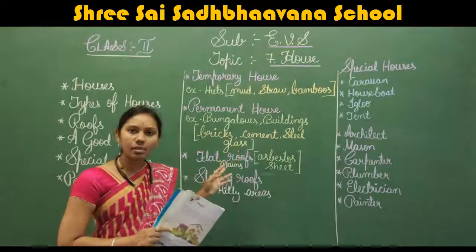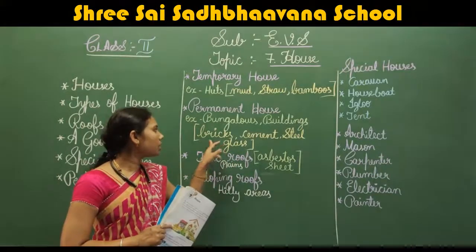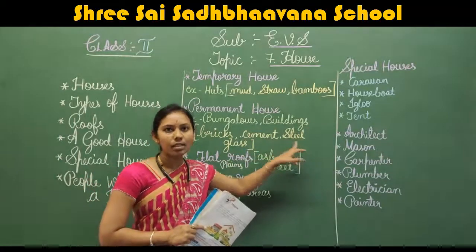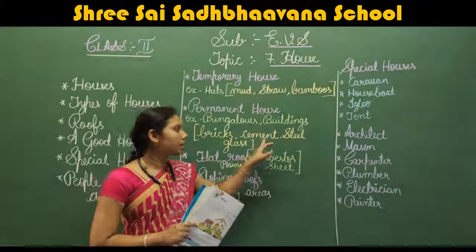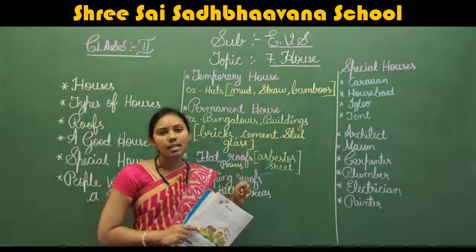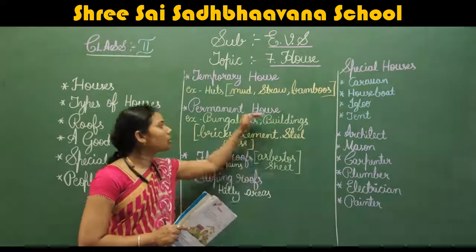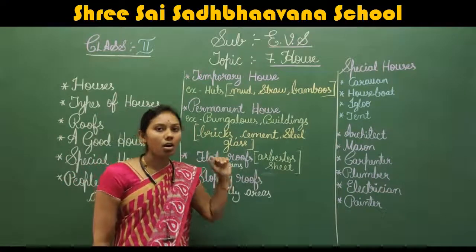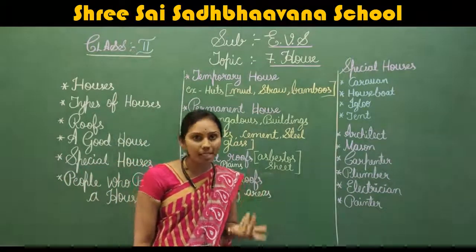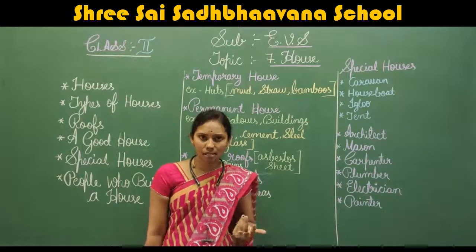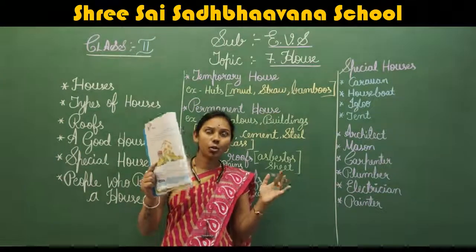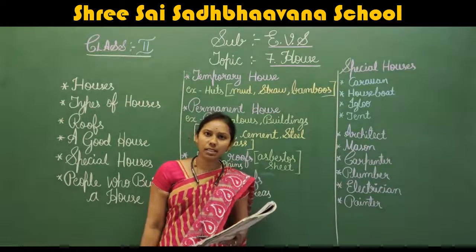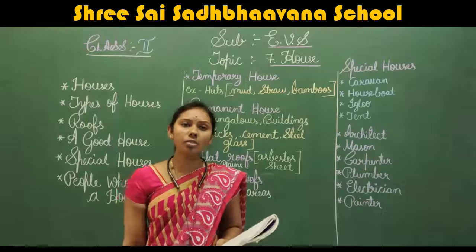So using what it has been constructed? See, using things like bricks, cement, steel, glass. Like this, things we'll use to construct the permanent house. Okay, permanent house or bungalows, buildings. You can see the buildings, right? Very tall. There's so many. Okay, rooms will be there in that. There's no multi-story building also, have you seen?